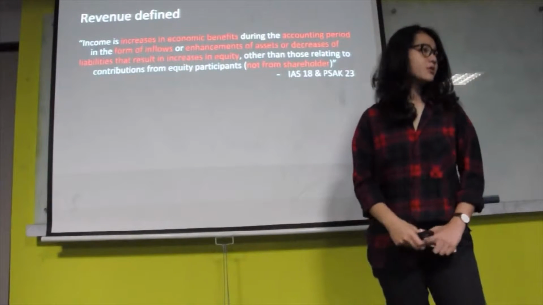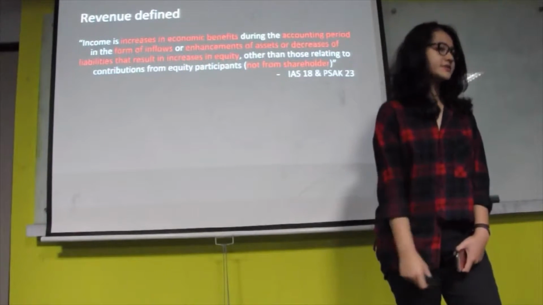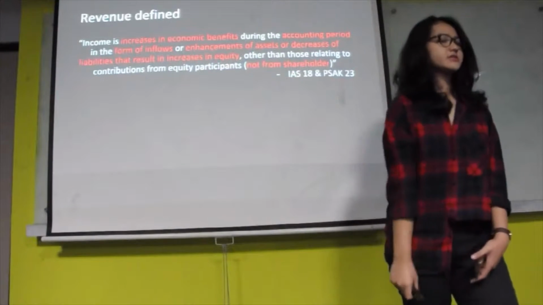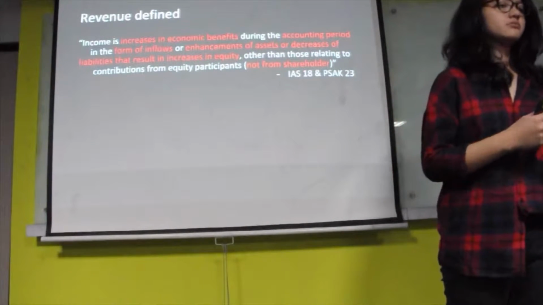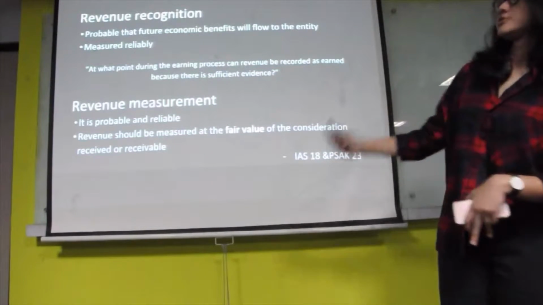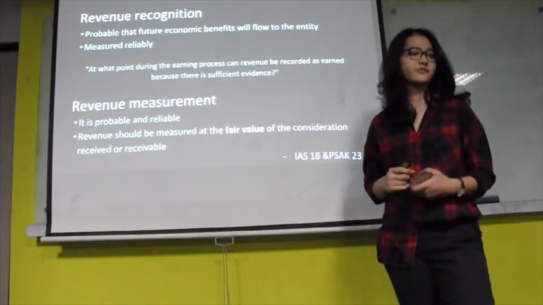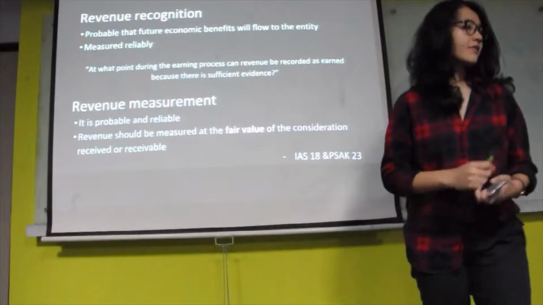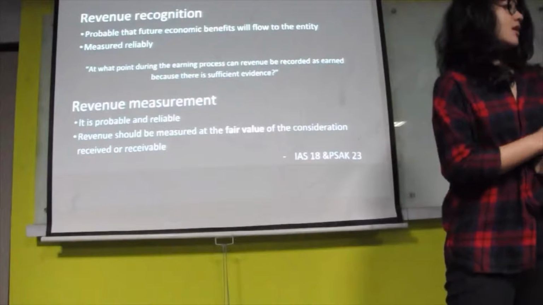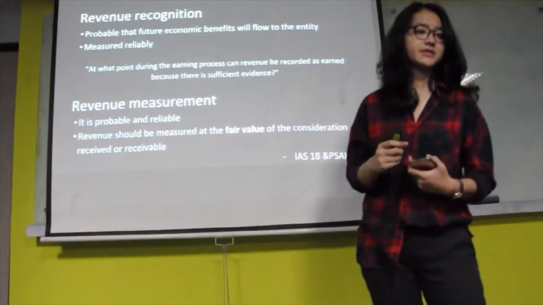Income encompasses both revenue and gains and arises in the course of ordinary activities such as fees, interest, dividends, royalties, etc. So the standard identifies the circumstances in which revenue criteria will be met, and therefore revenue will be recognized. It also provides practical guidance on the application of these criteria.